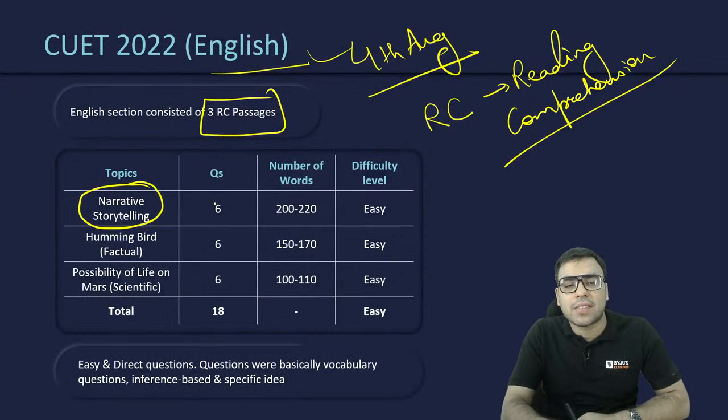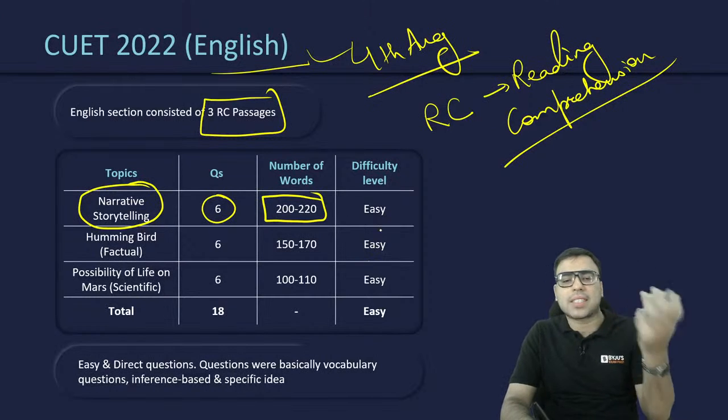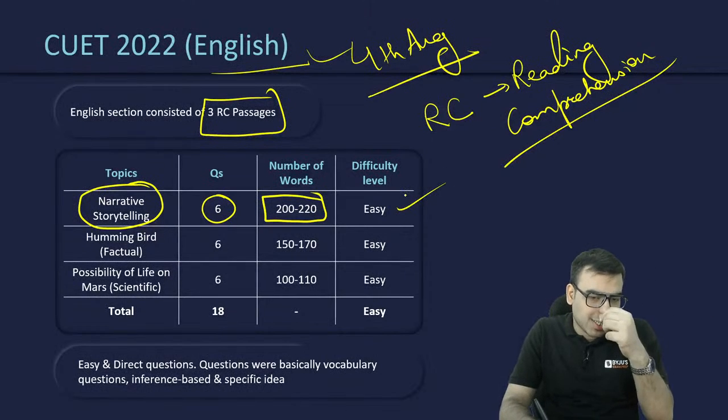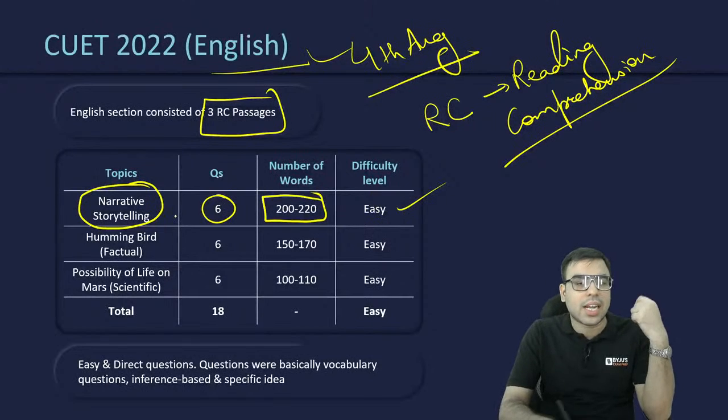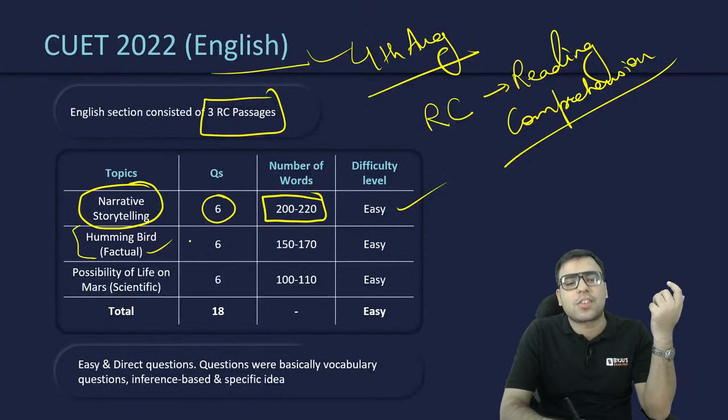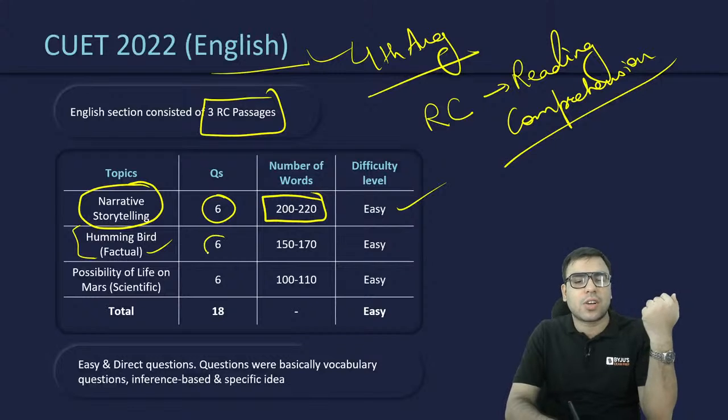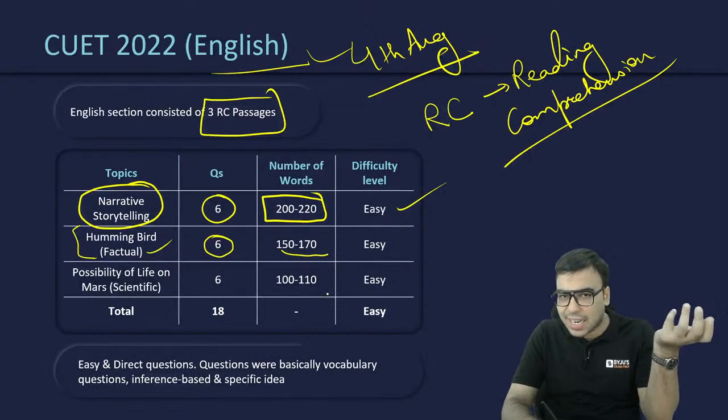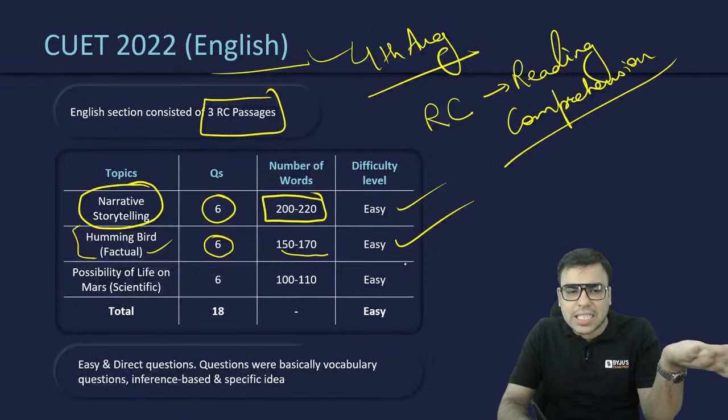Basically there was a narrative storytelling passage. There were 6 questions on it, and the passage was 200 to 220 words. The difficulty level was easy. Then another topic was hummingbird. It was a pure factual topic. 6 questions were there, the passage length was 150 to 170 words, and the difficulty was also easy.